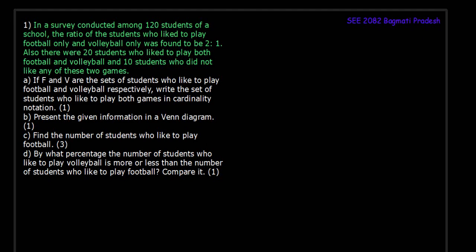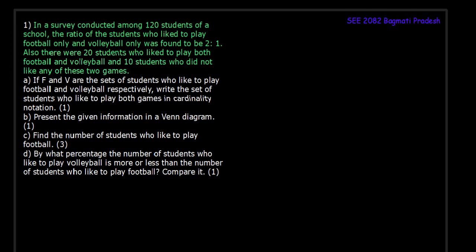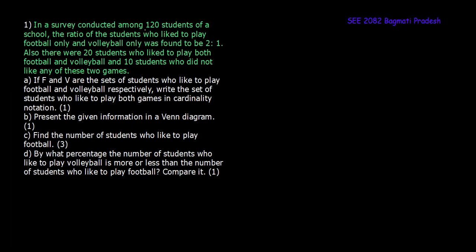And as you all know, the first question is always asked from the chapter of set. So let's start discussing the question. In the survey which is conducted among 120 students, this 120 should be the cardinality of the universal set.